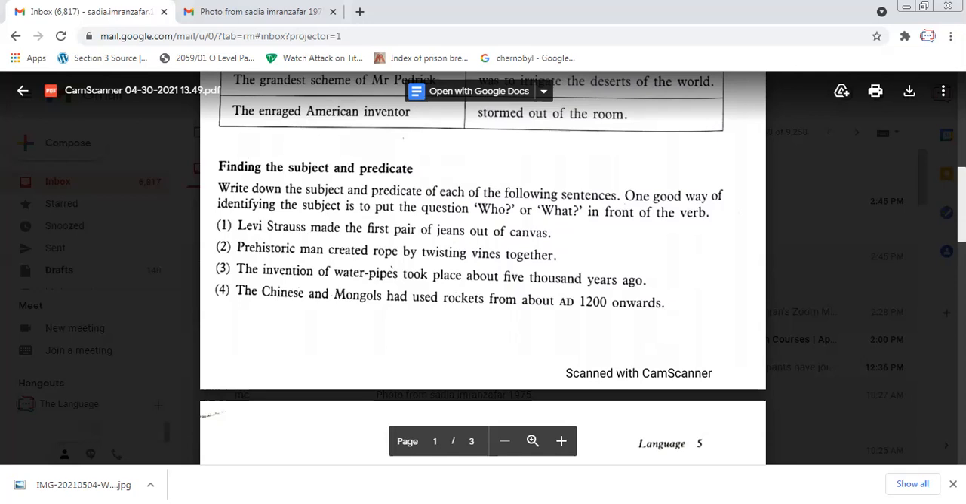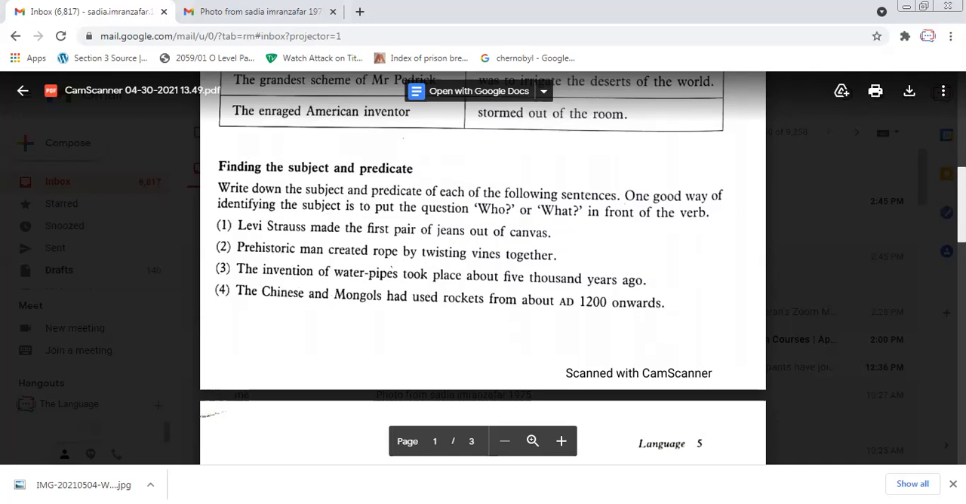Levi Strauss made the first pair of jeans out of canvas. So what did they do? Made. Look at the verb in this sentence first. Made is a verb, is an action. They made something. But who made it? Levi Strauss. He made it. His name is there. So we can identify the subject and we can also identify the rest of the sentence by asking these questions. This is a tip: who did it? What was done? Which thing is done? If we ask W questions, we can easily find out the subject and the predicate here.